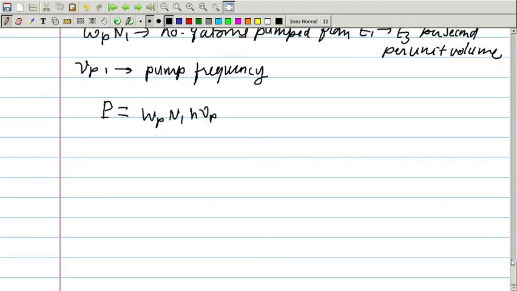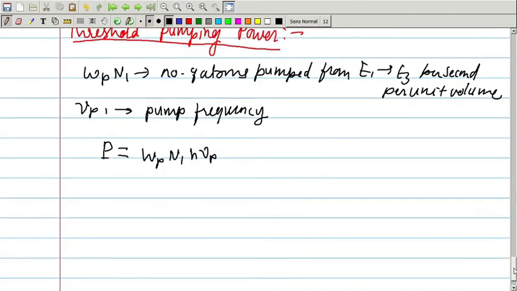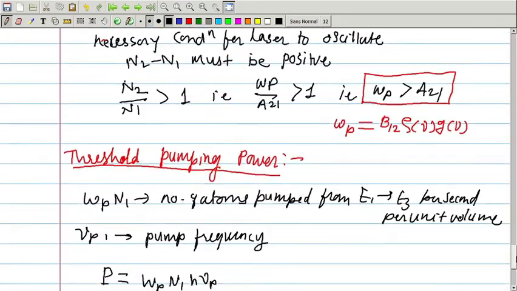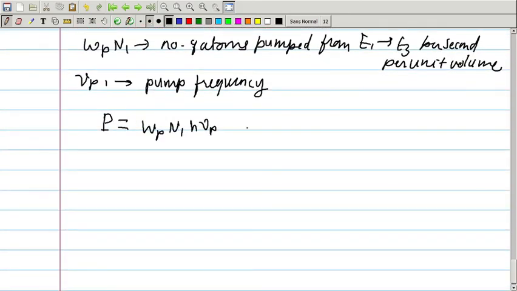Let us call it equation number 10. Threshold pump power can be written as, so P threshold is the threshold pump power, and that can be written as A21 into N1 into h nu p.